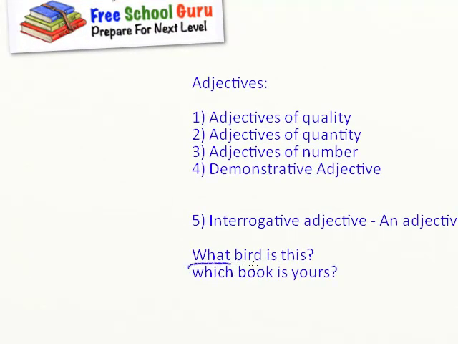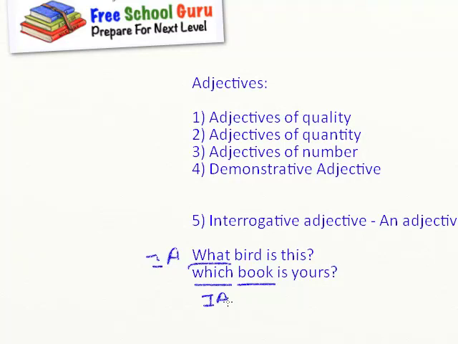What before the noun, so it becomes an interrogative adjective. Let's look at the next one. Which book is yours? Book is a noun. And when it is used with a noun, what word is asking a question? Which. So it becomes an interrogative adjective.